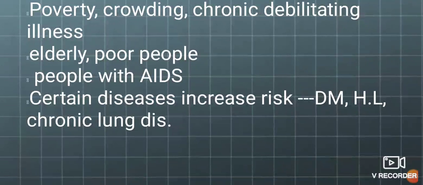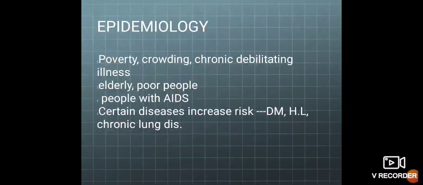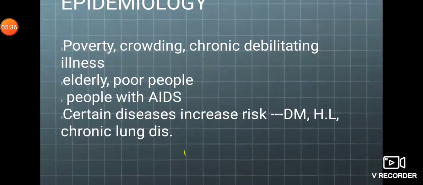Due to AIDS, there is a resurgence of tuberculosis. Certain diseases like diabetes mellitus, Hodgkin's lymphoma, and chronic lung diseases increase the risk of tuberculosis.